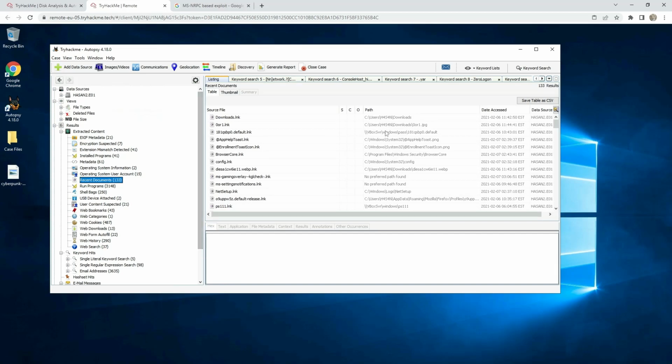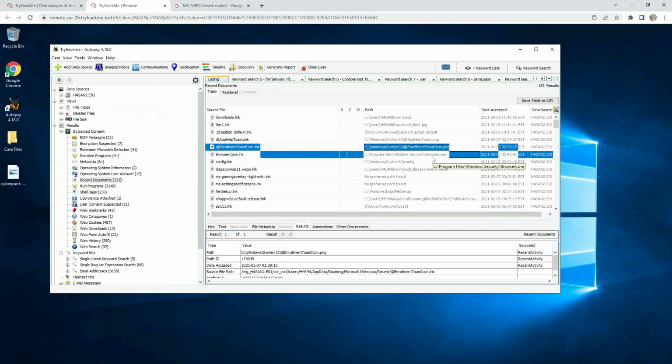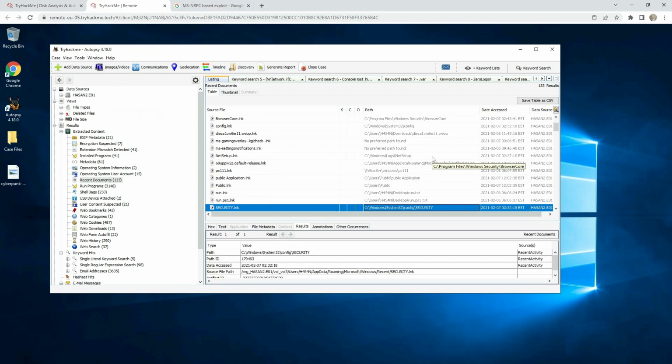Probably it's in the recent documents. You need to find.